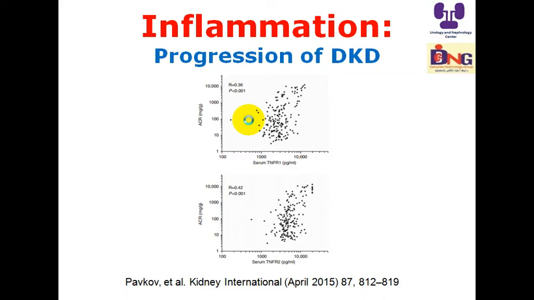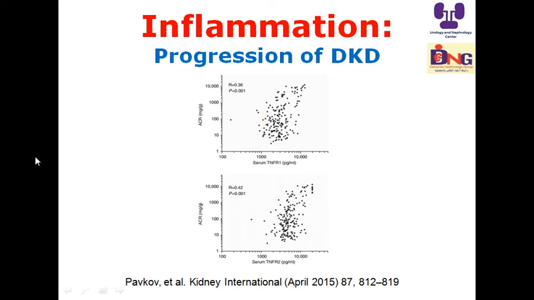So here I addressed inflammation and mortality. Inflammation is a universal amplifier for increasing mortality in CKD and dialysis patients. Another sector: progression of diabetic kidney disease. Is there a link between inflammation and the progression of diabetic nephropathy or diabetic kidney disease?